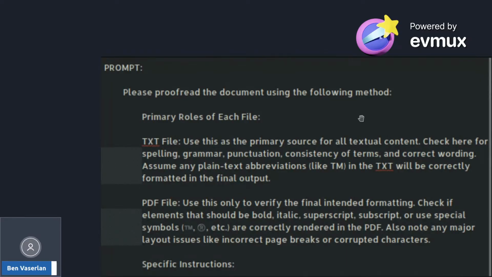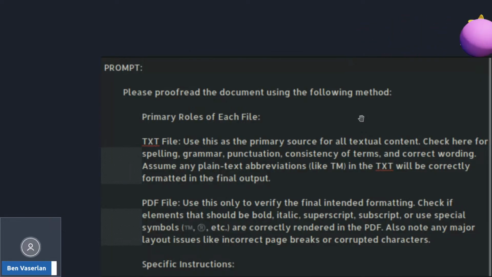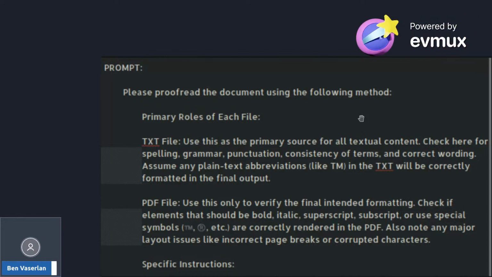Primary roles of each file. TXT file: use this as the primary source for all textual content. Check here for spelling, grammar, punctuation, consistency of terms, and correct wording. Assume any plain text abbreviations I would have written, such as TM, in the TXT will be correctly formatted in the final output.